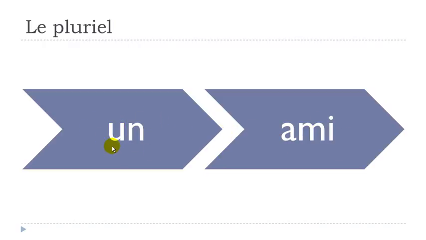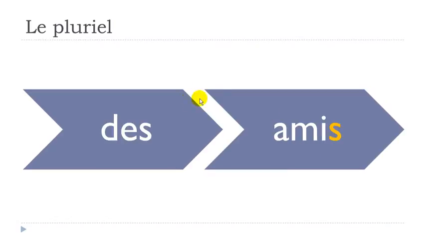Here you can see that we've got this article indéfini, un, the masculine singular form, and then we've got ami, friend, at the singular form as well. If we want to construct the plural form, obviously the article will change. We saw previously that the plural article was des in that case, and then we keep the same word, ami, and the rule goes like that.